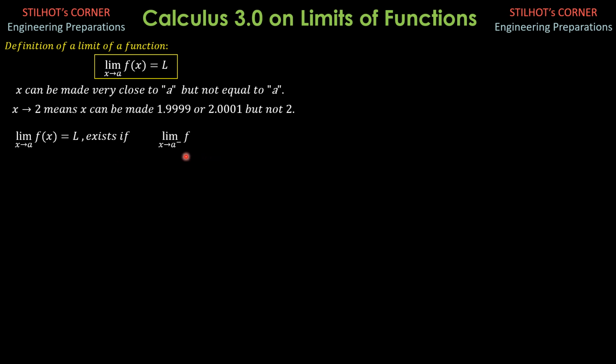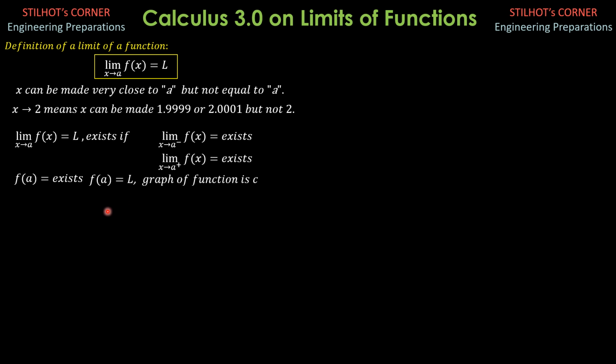The limit as x approaches a from the left exists, and the limit of f of x as x approaches a from the right also exists, and they are equal to each other. If f of a exists and f of a is also equal to L, then that means that the graph of the function is continuous. However, the conditions for the limit to exist would just be this, and these should be equal to each other.